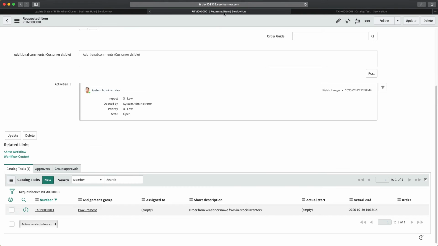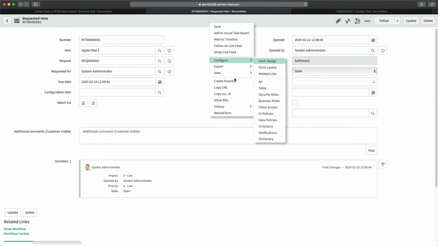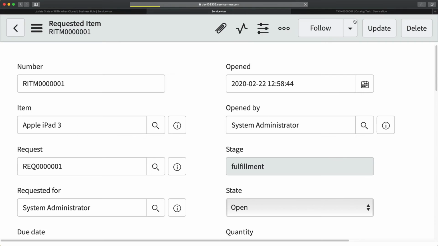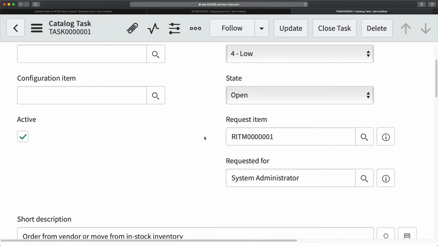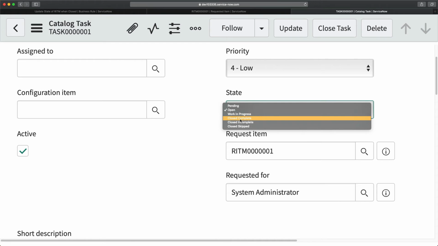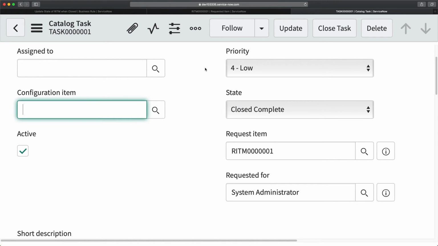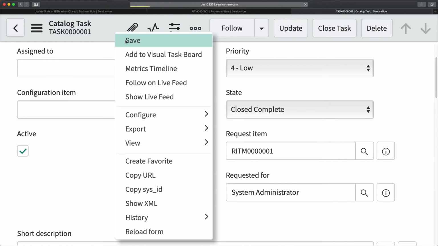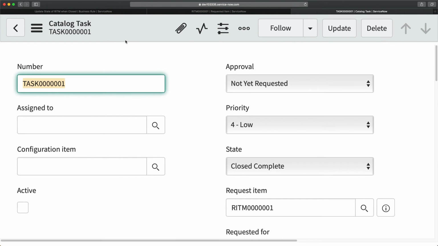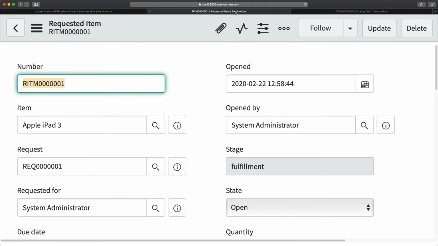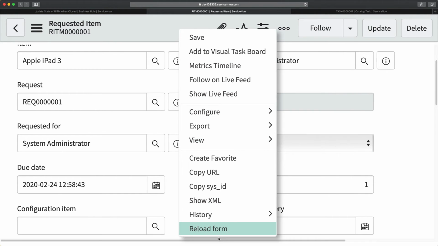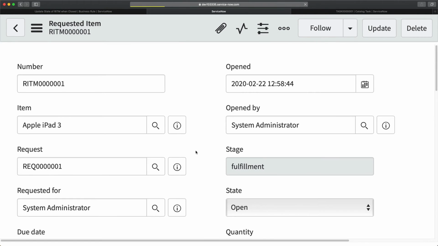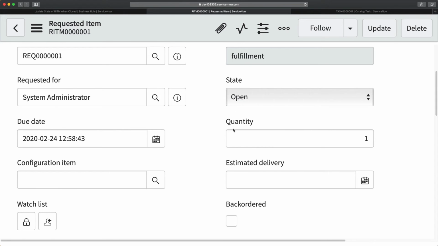It's open now. Nothing happened on this particular form as well. Then I will go to the task here and make it close complete. Now whenever I do that, that business rule will run. I'm saving it and let's see if it is updating. If I reload it, it is not pushing the value here.